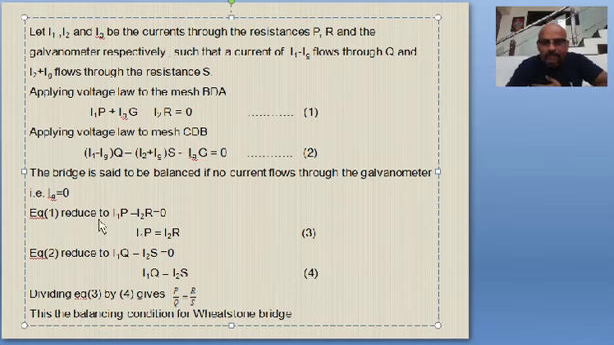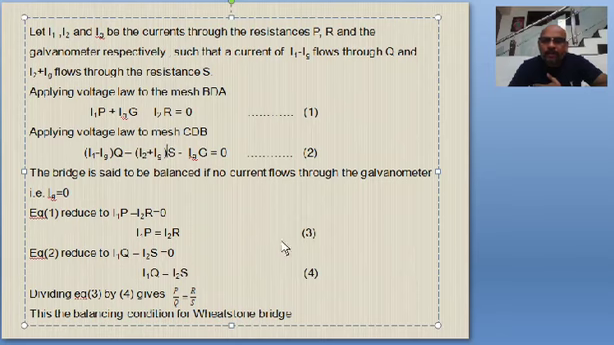Now the bridge is said to be balanced if no current flows through the galvanometer. That means Ig is equal to 0. If you put Ig is equal to 0, the equation 1 becomes I1P minus I2R is equal to 0. Then the equation I1P is equal to I2R. Similarly, second equation, if you put Ig is equal to 0, you will get I1Q minus I2S is equal to 0. That means I1Q is equal to I2S.